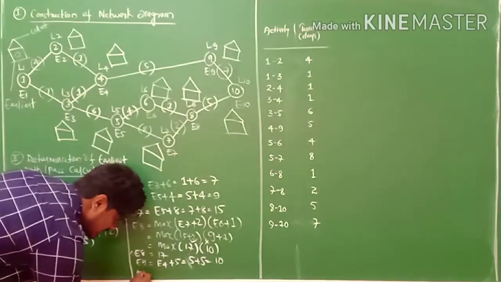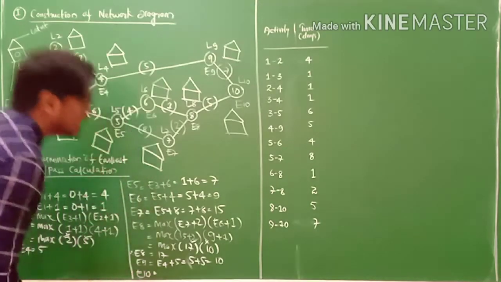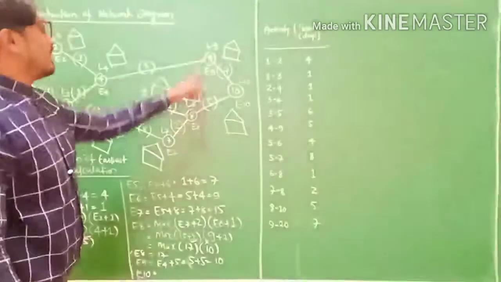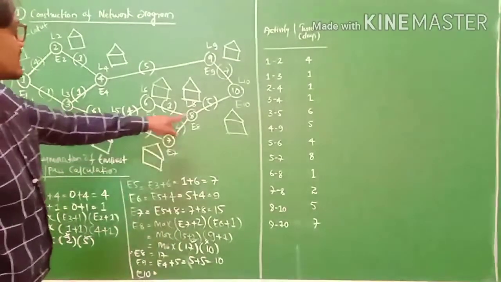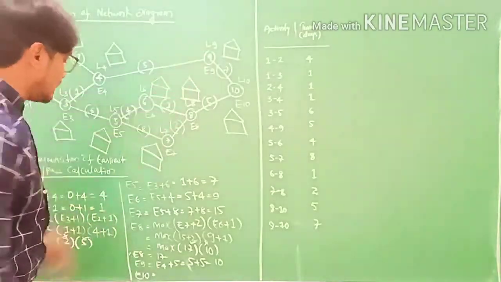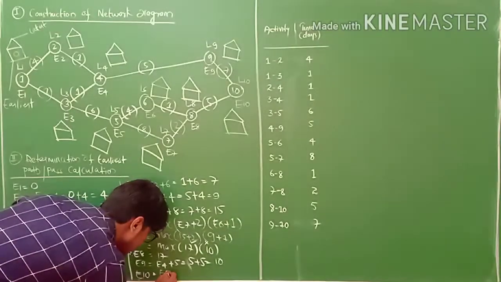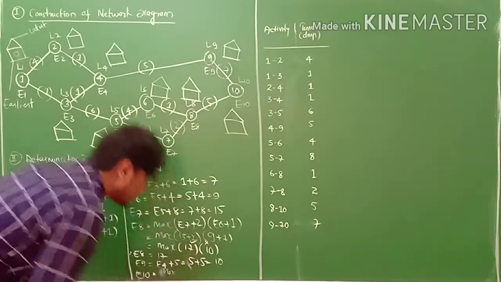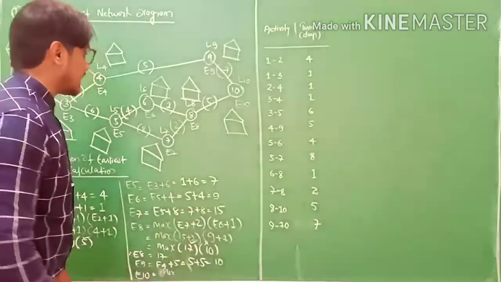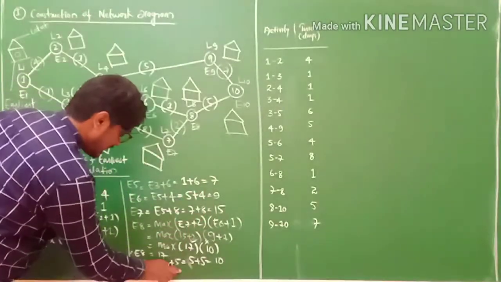Next, the last one is E10. This is E10, and there are two activities connecting to E10. So first I'll write max. I'll calculate E10 here.